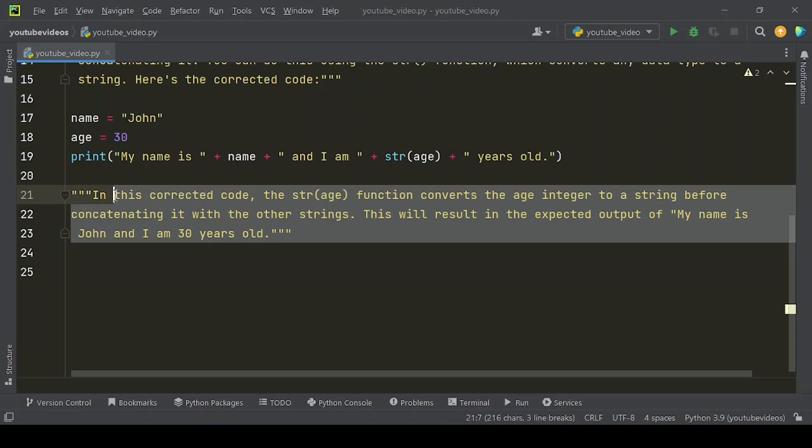In this corrected code, the str function converts the age integer to a string before concatenating it with the other strings. This will result in the expected output of "my name is John and I am 30 years old."